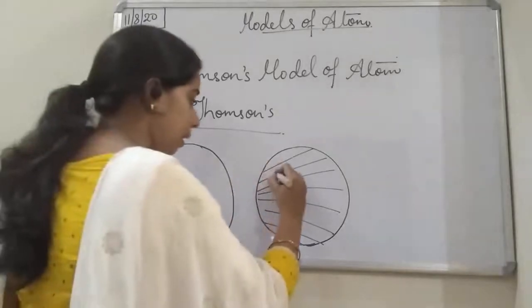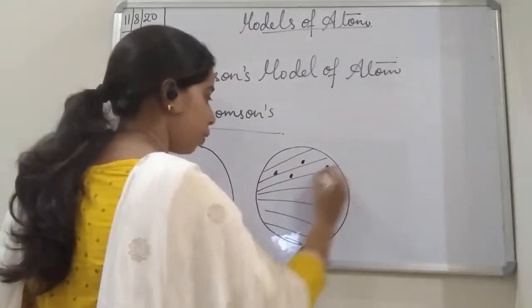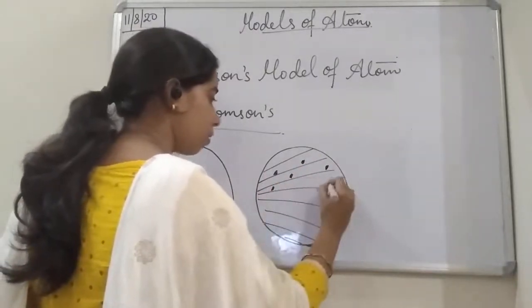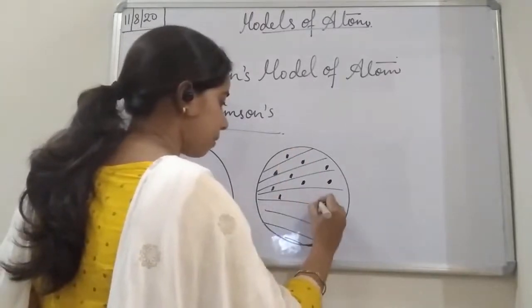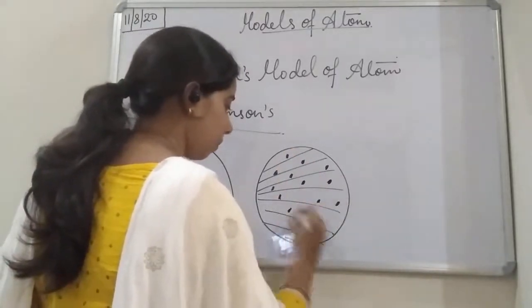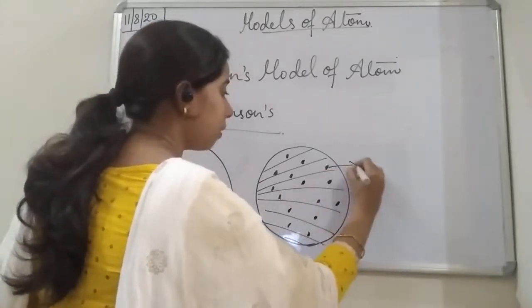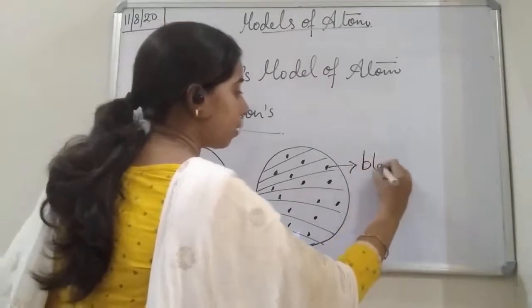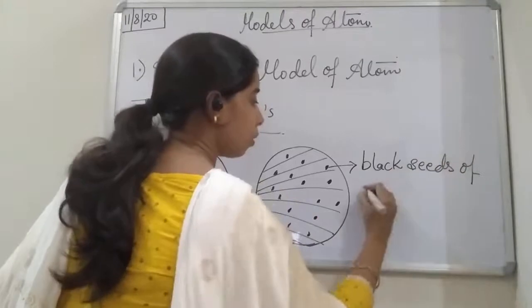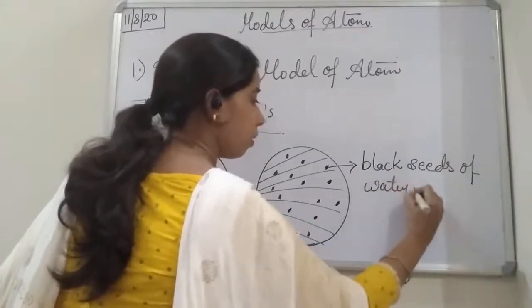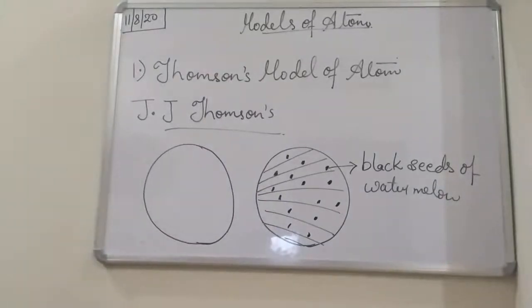So we can say that in between, small seeds are present in it. We can understand it as the black seeds of the watermelon.